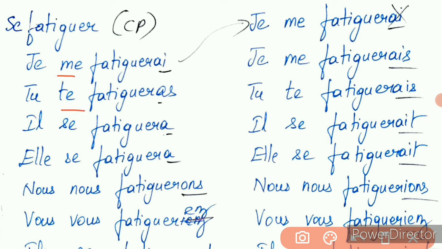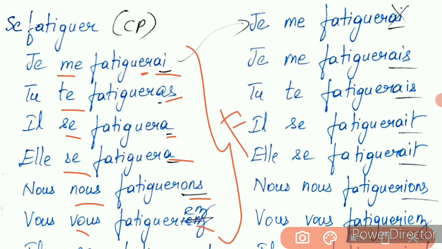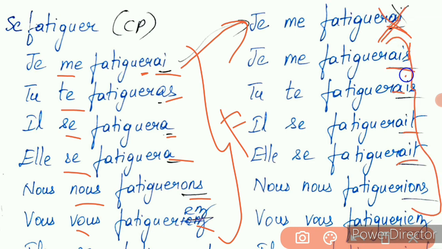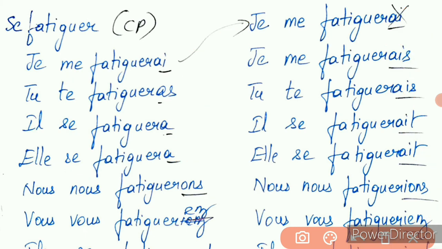As usual, since it is a pronominal verb, we have to insert all these pronouns, and then fatiguer is an er verb, so add future endings. Then from this we are bringing this je, fatiguerai.